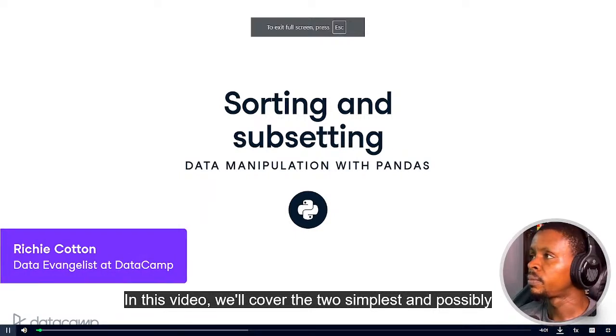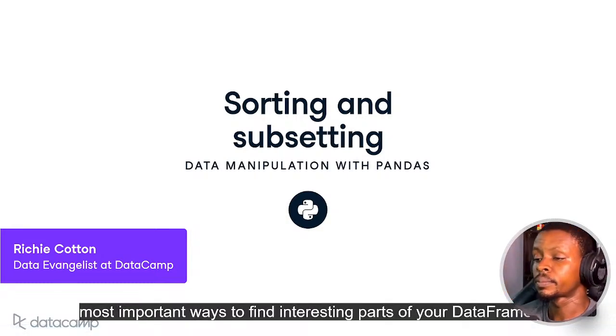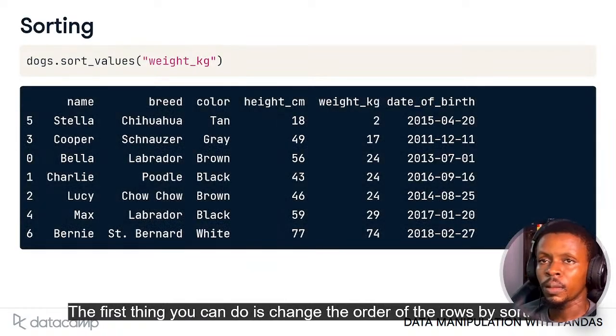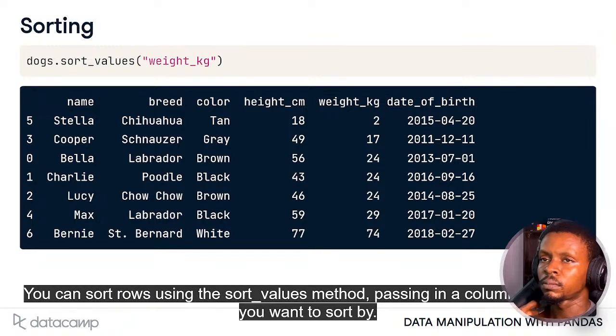In this video, we'll cover the 2 simplest and possibly most important ways to find interesting parts of your data frame. The first thing you can do is change the order of the rows by sorting them, so that the most interesting data is at the top of the data frame. You can sort rows by passing in a column name that you want to sort by.